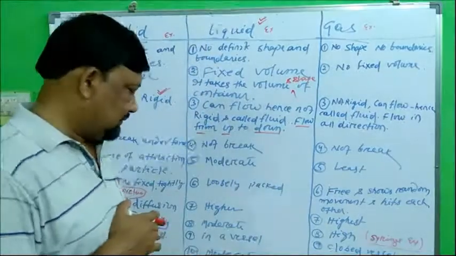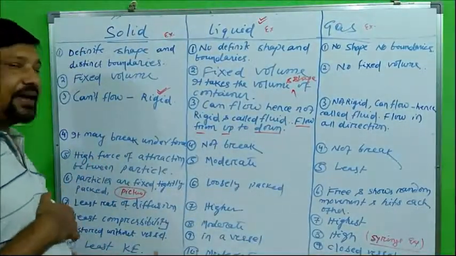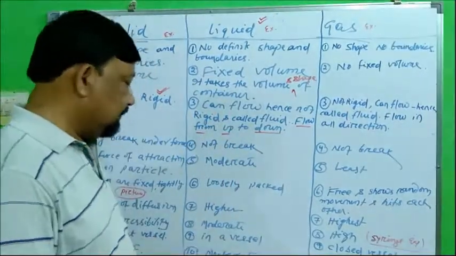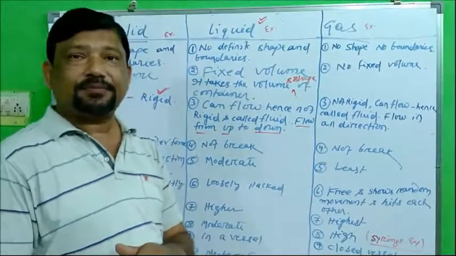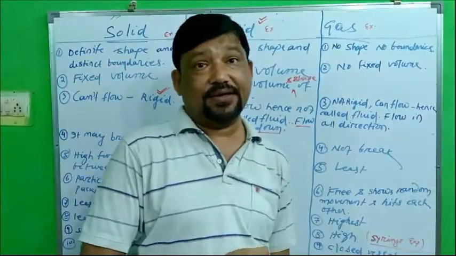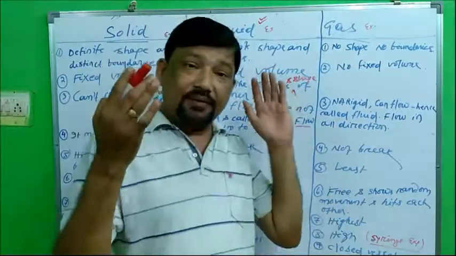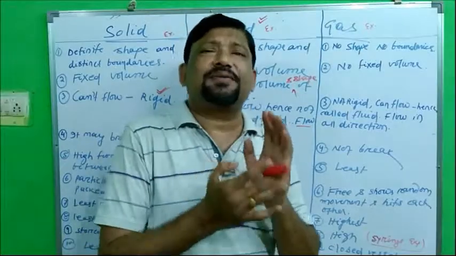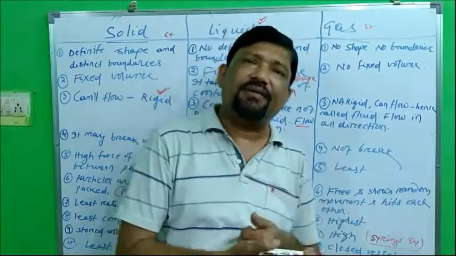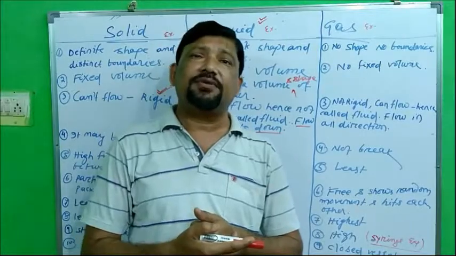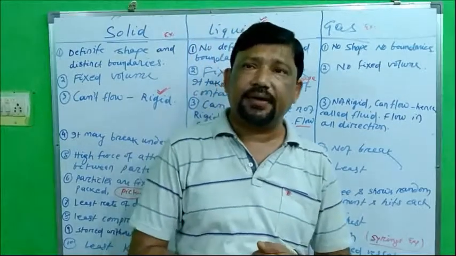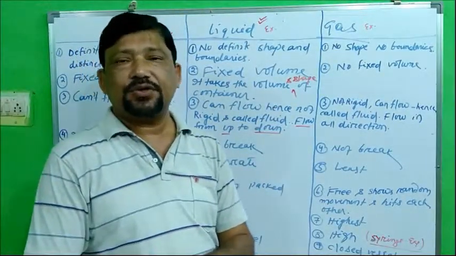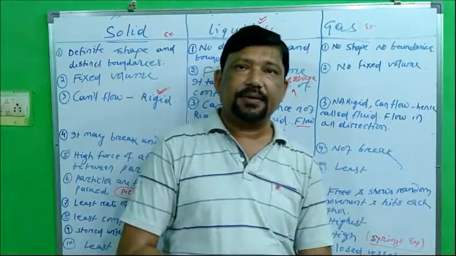Last but not least, solid has least kinetic energy, because their particles are not moving, they are very compactly packed. Liquid has moderate kinetic energy. Gas has high kinetic energy, so they can move randomly from here and there, and they strike each other. The particles of gases strike each other, and they themselves gain their energy of motion, and that is called kinetic energy. It's self-generated by the gas particles. So this is all about your states of matter.